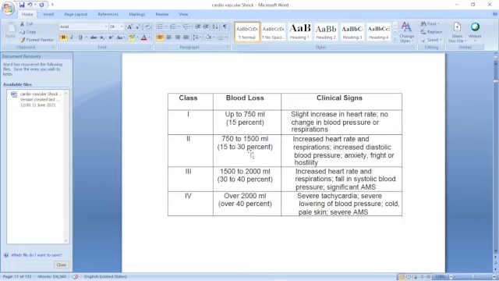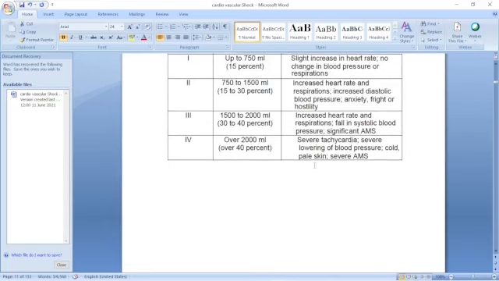If the blood loss is 750 to 1500, up to 30% loss, then there is a constant increase in heart rate and respiration, increased diastolic blood pressure, anxiety, fright or hostility. The patient is confused. Then the third stage, 1500 to 2000 milliliters, up to 40% of blood loss. There is a constant increase in heart rate, increase in respiration, the amplitude of the pulse is decreased, fast and feeble pulse, fall in diastolic blood pressure, and other significant changes.